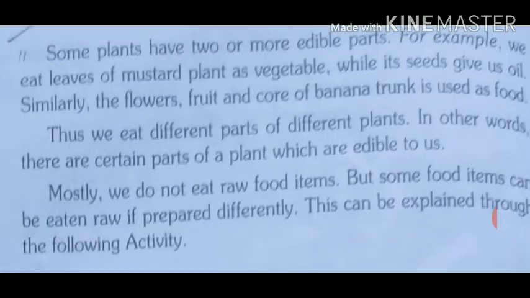So you have to do this activity. In class 5th also you have done this activity. Once again I want that in class 6 also you do this activity. What you need is given in your book. You need moong, black gram, cotton cloth and containers. Please go through the procedure one by one. It is very easy. If you have any difficulty while doing this activity, you can ask me through WhatsApp or you can call me also. But please do this activity and make sprouts of certain seeds.